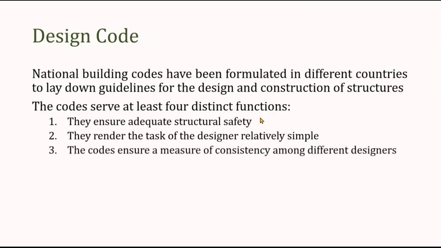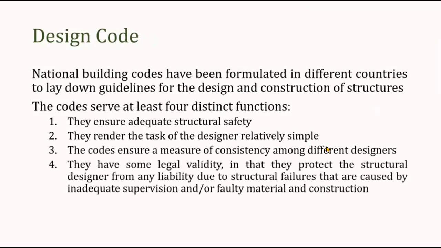Thirdly, the codes ensure a measure of consistency among different designers. And finally, these codes have some legal validity also, in that they protect the structural engineer from any liability due to structural failure that may be caused because of inadequate supervision or any faulty material and construction. So that is the importance of design codes.